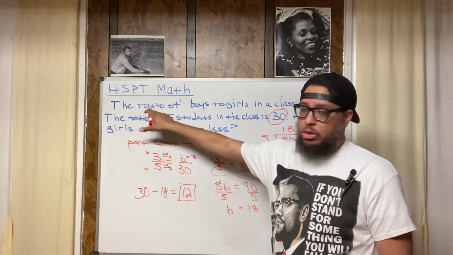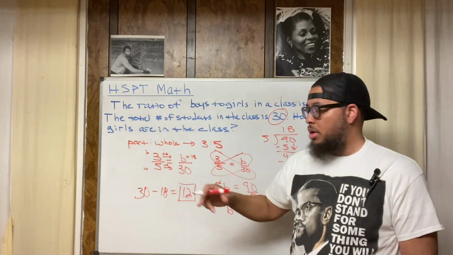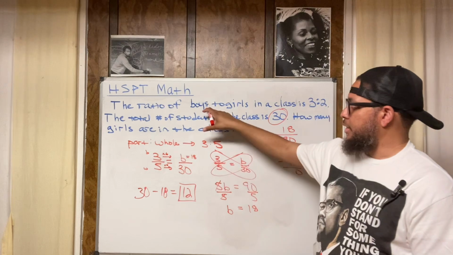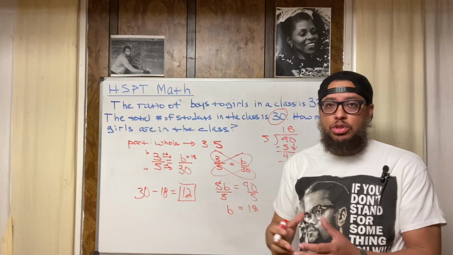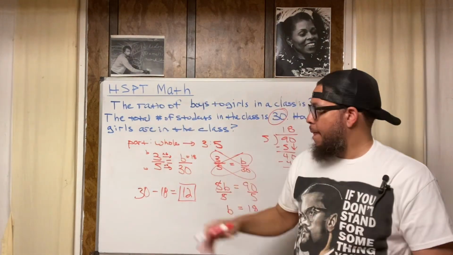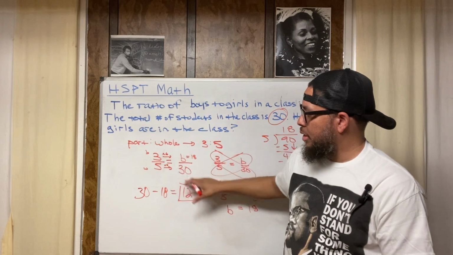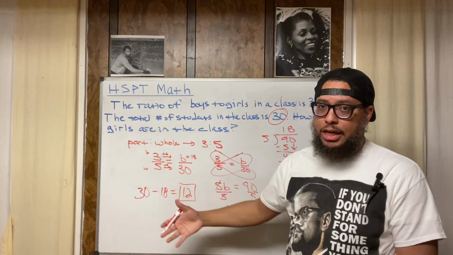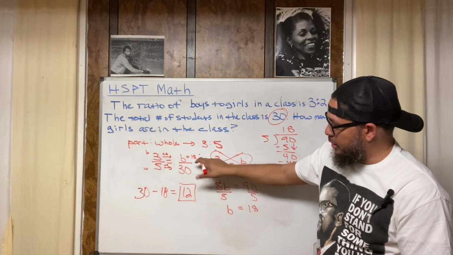When you deal with ratios, understand there's either going to be a part-to-part relationship or a part-to-whole relationship. Meaning the two things, like the relationship between the boys to girls, or it could be a relationship between the boys to everybody, or girls to everybody, right? Part to whole. Then you use this information to set up your equation. You can either look at the relationship between the denominators and numerators to figure out your answer, or you could do it in a more traditional algebraic way. Either way, you're going to get the same answer.